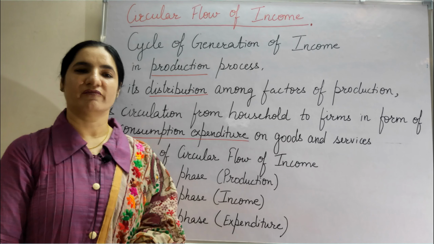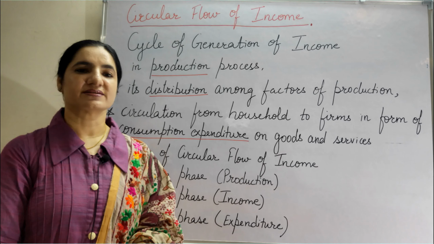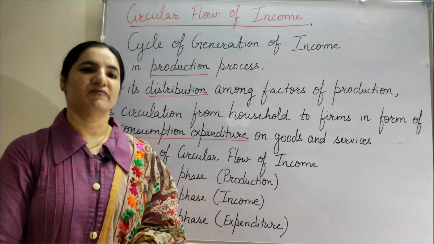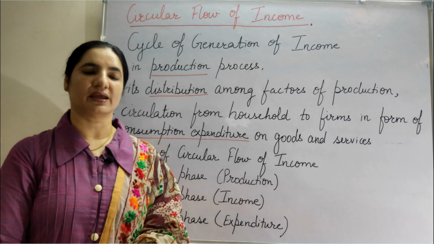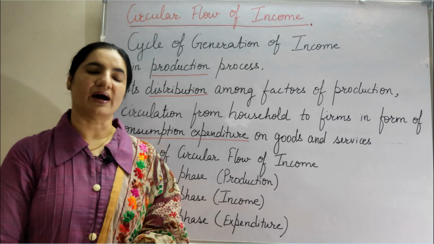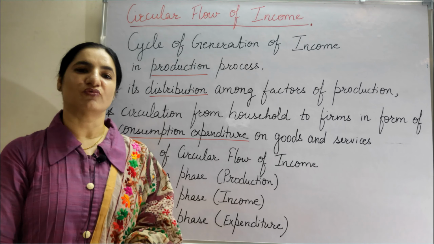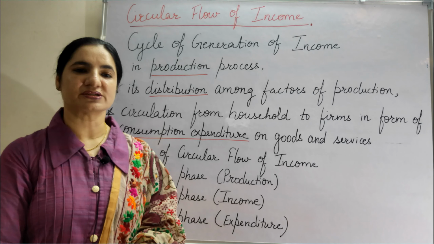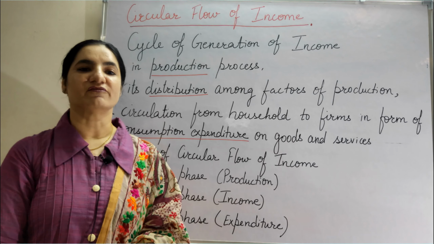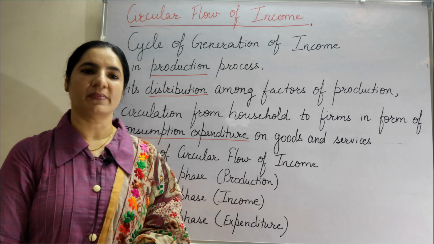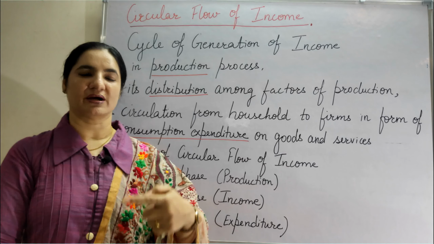Hello students, today we are going to start the first chapter of macroeconomics, that is circular flow of income. We all know that wants of human beings are recurring in nature, moreover they are unlimited. So these two features of human wants, that they are unlimited and recurring in nature, are the reason we need to generate income, and circular flow of income is